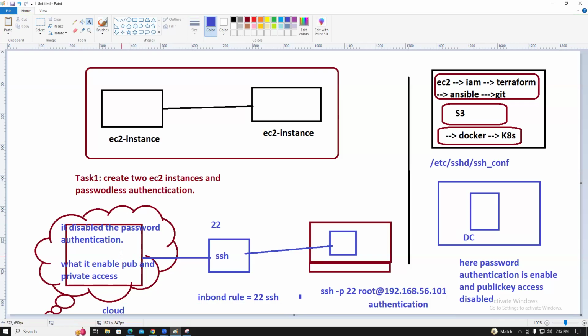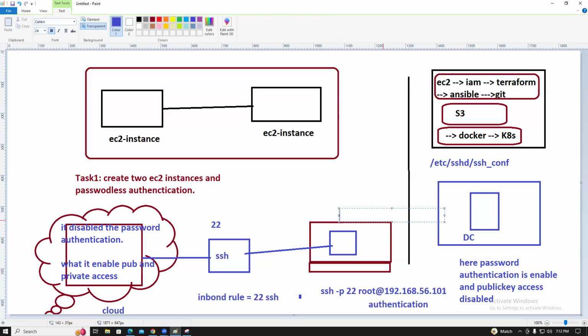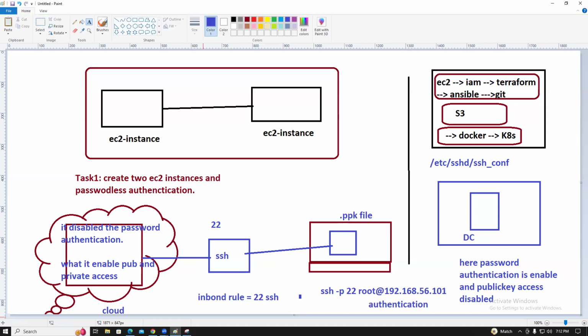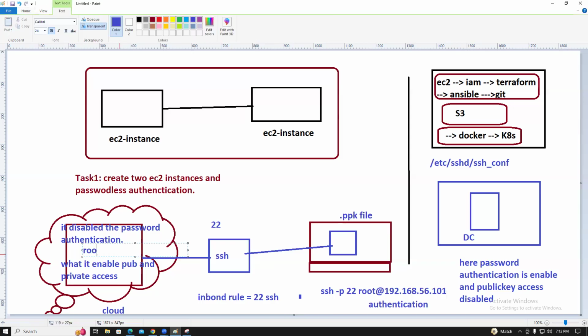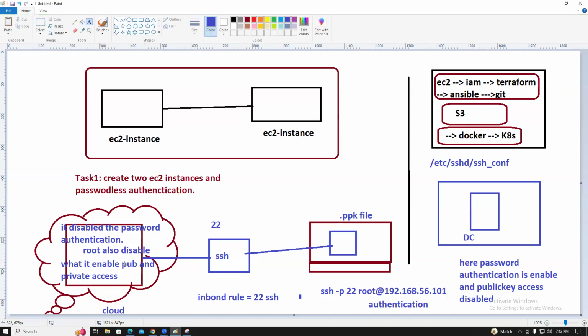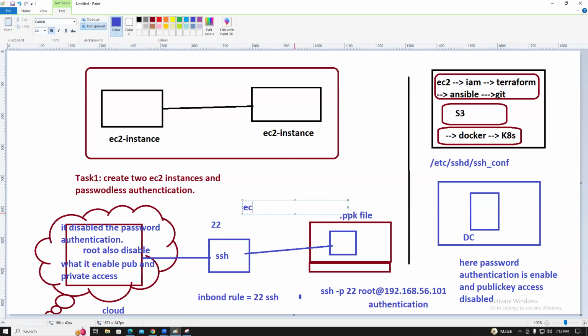How are you connecting to this server, guys? You are connecting to this EC2 instance through the private key .ppk file. Ratna shared one file, right? That is the .ppk file. You created the ppk file and you are connecting through it. Why is password authentication disabled on this server? Root access is also disabled, so direct access from root is disabled. You connect as the EC2 user only.